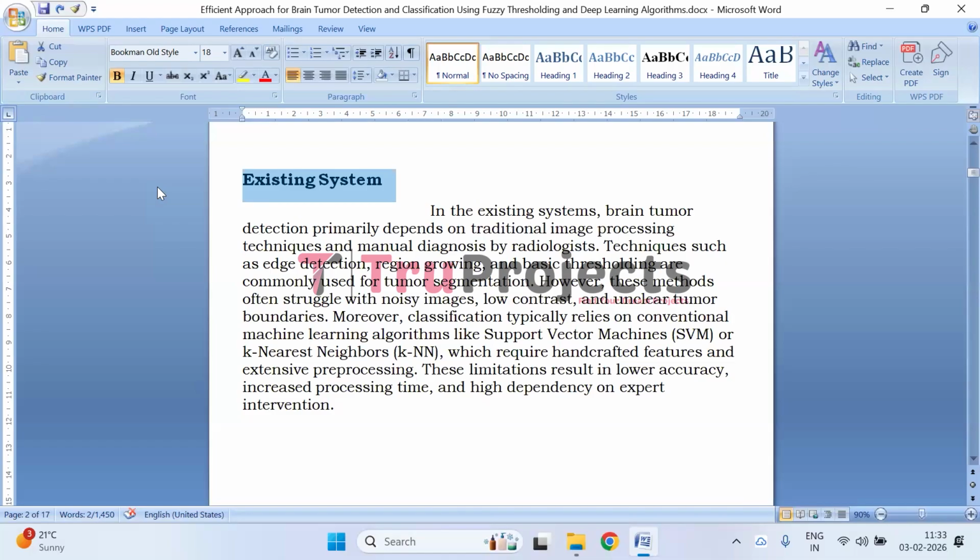For classification, conventional machine learning algorithms like SVM and KNN are employed, which depend heavily on handcrafted feature extraction and extensive preprocessing. As a result, these systems tend to be time consuming, less accurate, and highly dependent on expert involvement, limiting their efficiency and scalability.